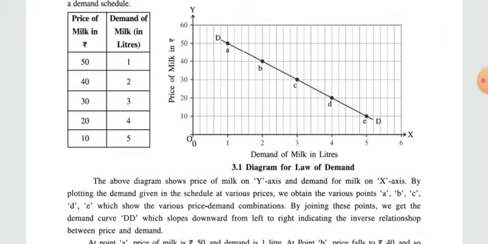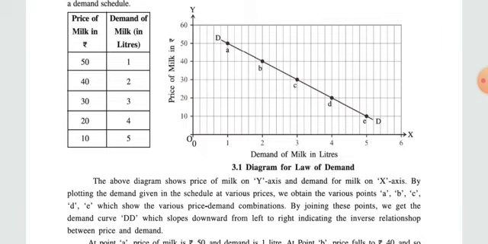At point B, the price of milk is 40 rupees, while the demand is 2 liters. At point C, the price is 30 rupees and demand is 3 liters. At point D, the price is 20 rupees and demand is 4 liters. And at last, at point E, the demand is 5 liters while the price is 10 rupees.